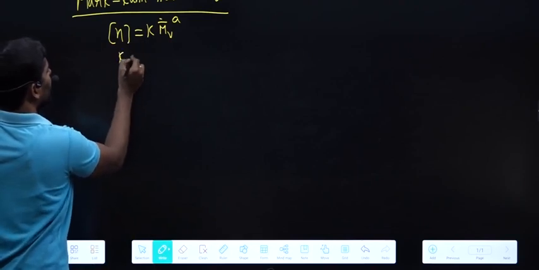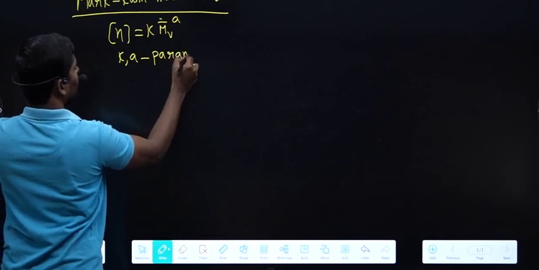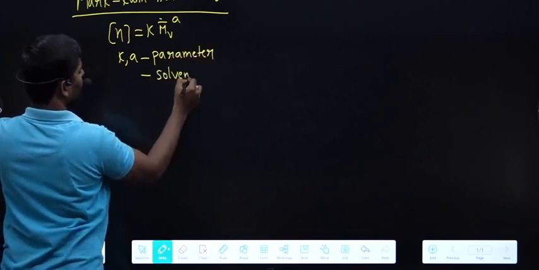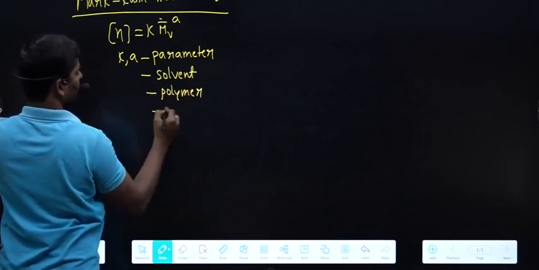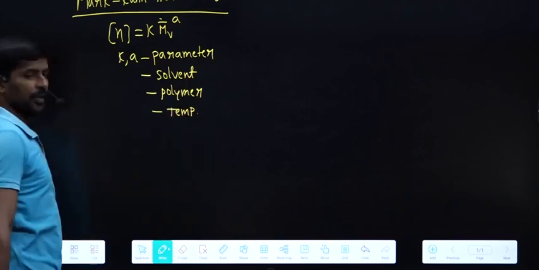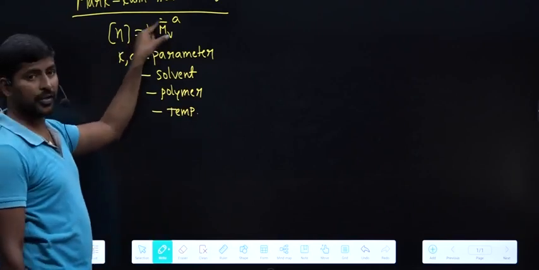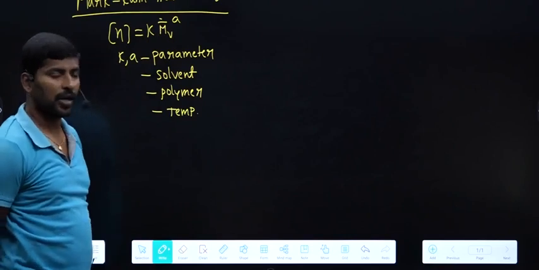This is called intrinsic viscosity. K and A are called Mark-Kuhn parameters. They depend on the nature of the solvent we are taking, the polymer we are taking, and temperature. K and A values depend on solvent, polymer and temperature. By using this equation, what can we calculate? Viscosity average molar mass we can calculate.